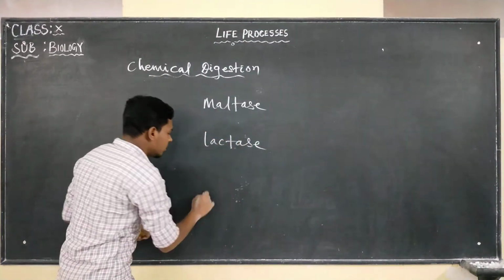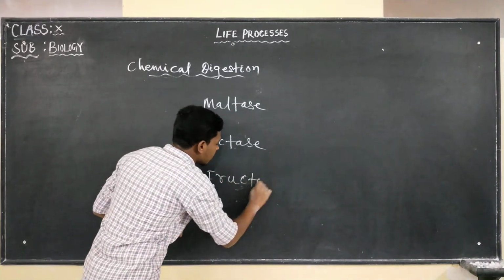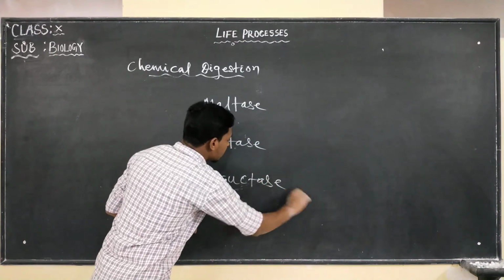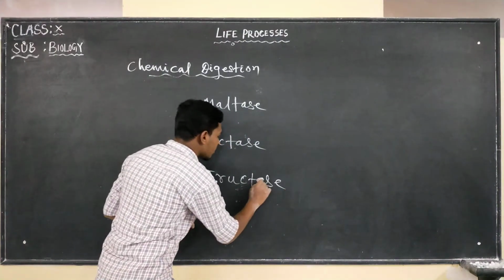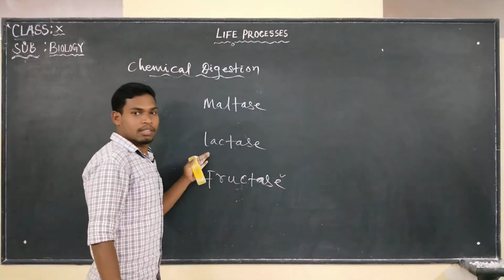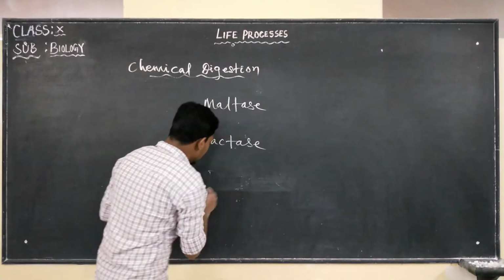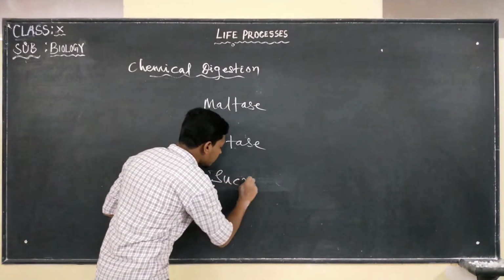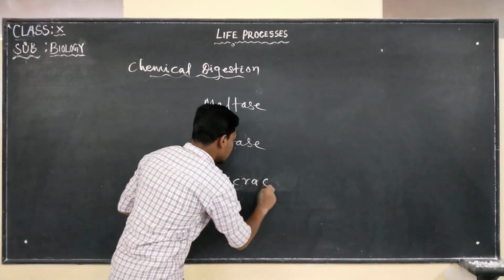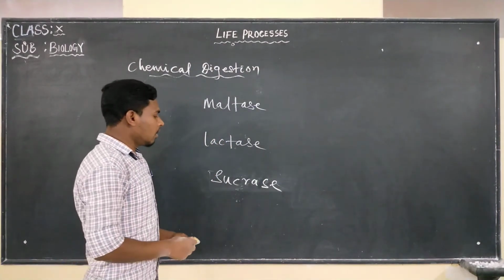Okay, and the next one is sucrase. Okay, so it is not fructase, it is sucrase. These three enzymes are produced in the small intestine.